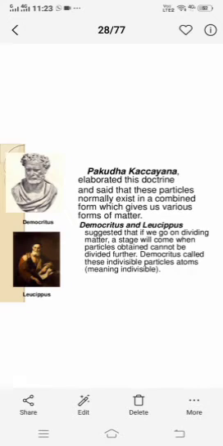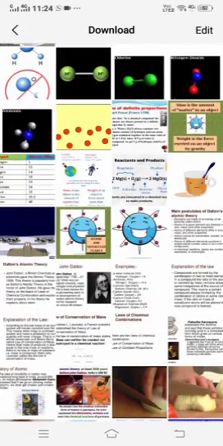Whatever thing we see around us is made up of tiny particles. Then came the hi-fi scientists, who followed the same statements given by our Indian scientists, but used all the hi-fi terms. Democritus and Leucippus, actually Democritus, named the tiny indivisible particles as atoms. Okay, so let's see, children.